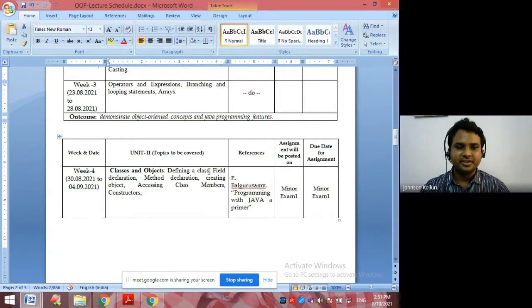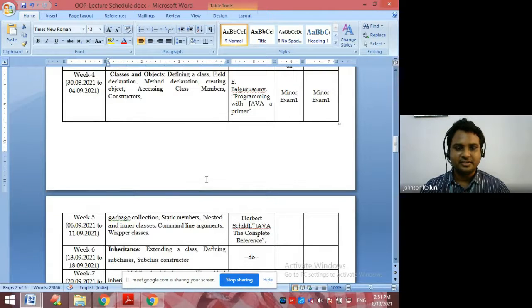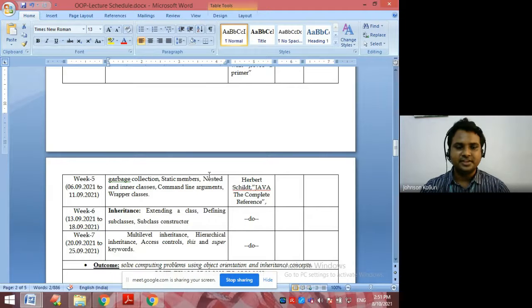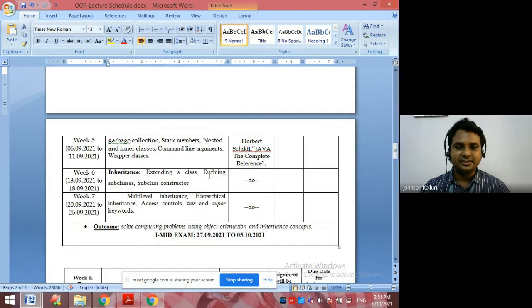Week 4, classes and objects. In week 5, garbage collection, static members, nested and inner classes, command line arguments, wrapper classes. In week 6, inheritance. In week 7, multiple inheritance, hierarchical inheritance, this and super keyword.